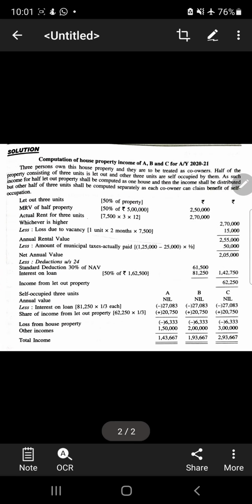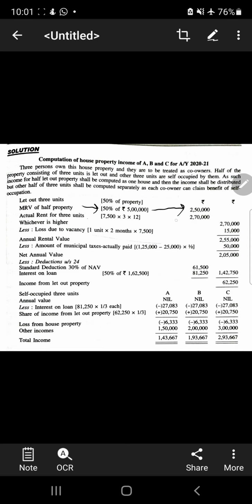So there are six identical units first of all. One house, six identical units. How many people are there? A, B and C. So A has these two units, B has these two units, C has these two units. They're staying here, and the rest is rented. So rent wise 50% and staying wise 50%. On the basis of this, we are taking only 50% of the property. I hope this is clear.